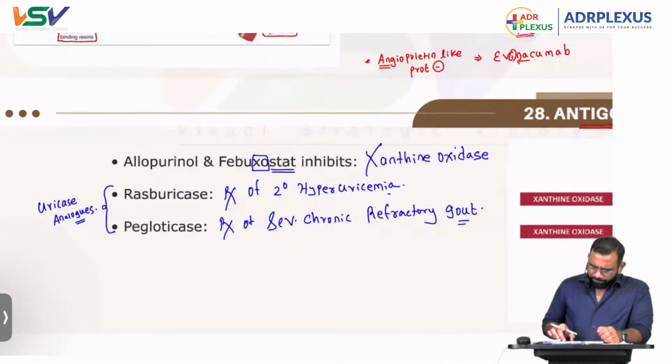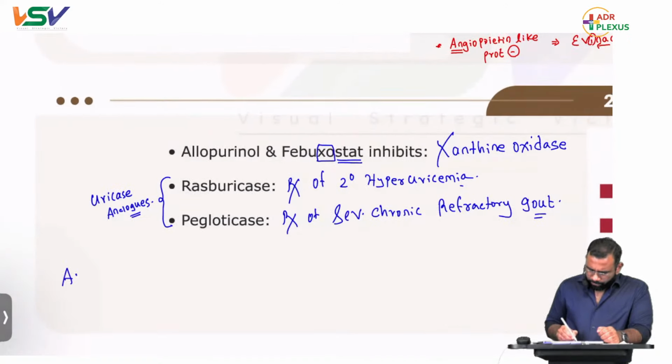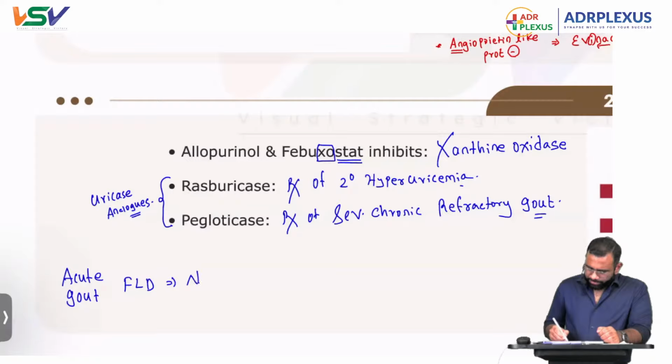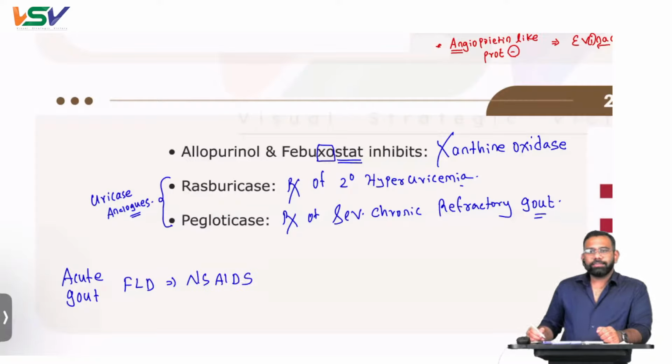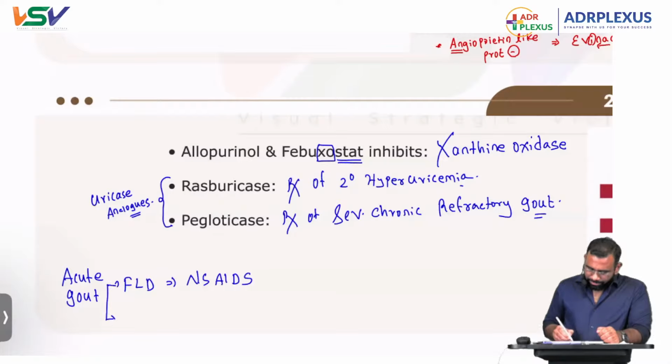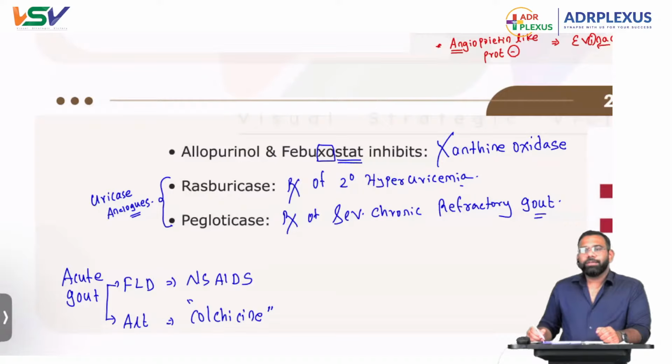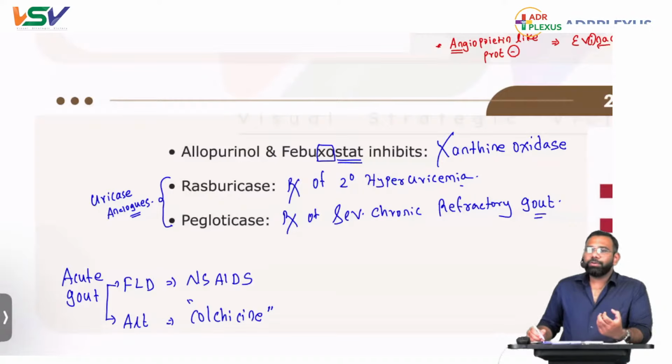Now, if in your question they ask about acute gout, the first line drug will be NSAIDs, for example indomethacin. Then what about colchicine? Colchicine is not a first line drug, it is an alternative one. Why is it not a first line drug? Because it has a very narrow therapeutic index.